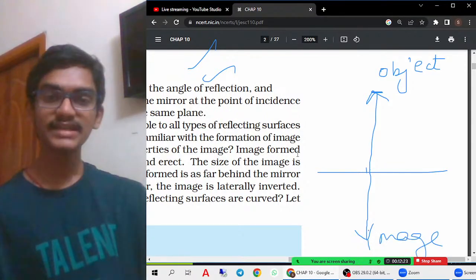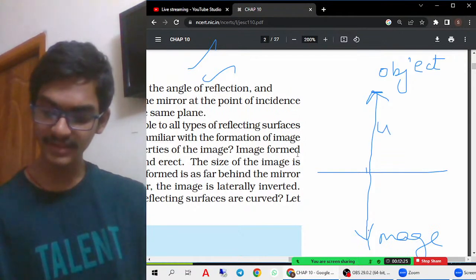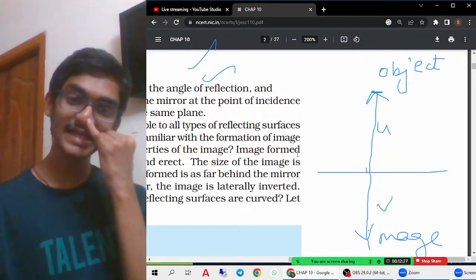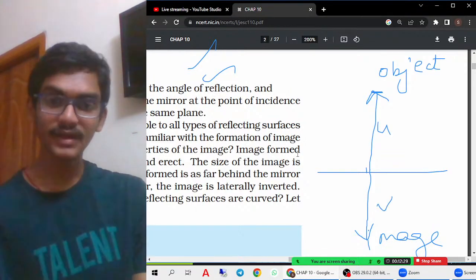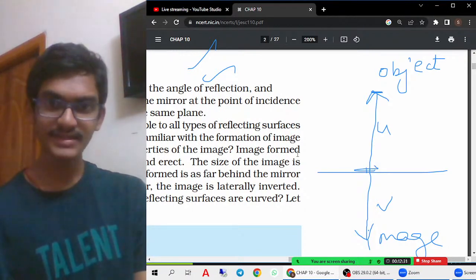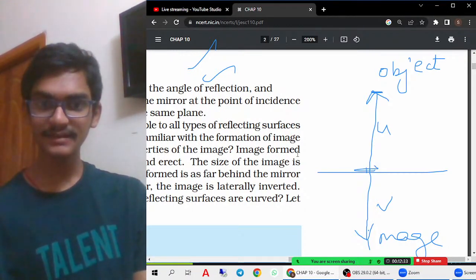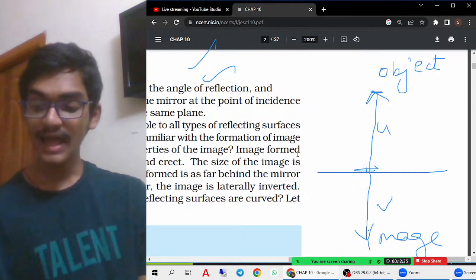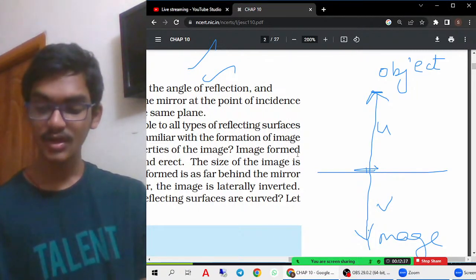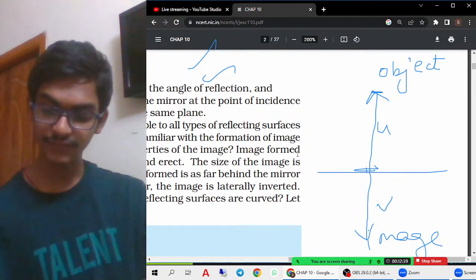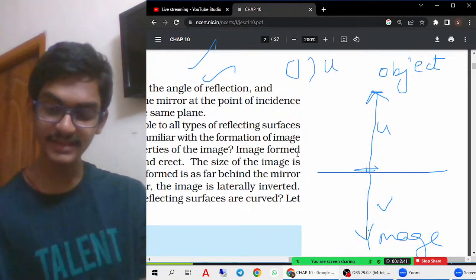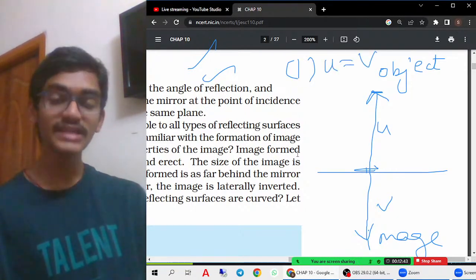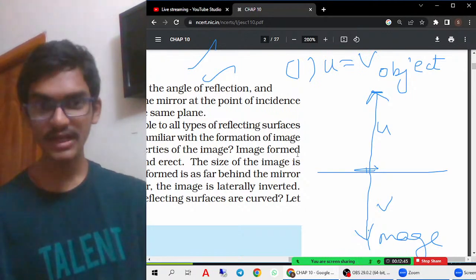Let us take the object distance as u and the image distance as v. Object distance is the distance between the mirror and the object. Image distance is the distance between the image and the mirror. These are always equal. The first characteristic is that object distance is always equal to image distance. That you must remember.